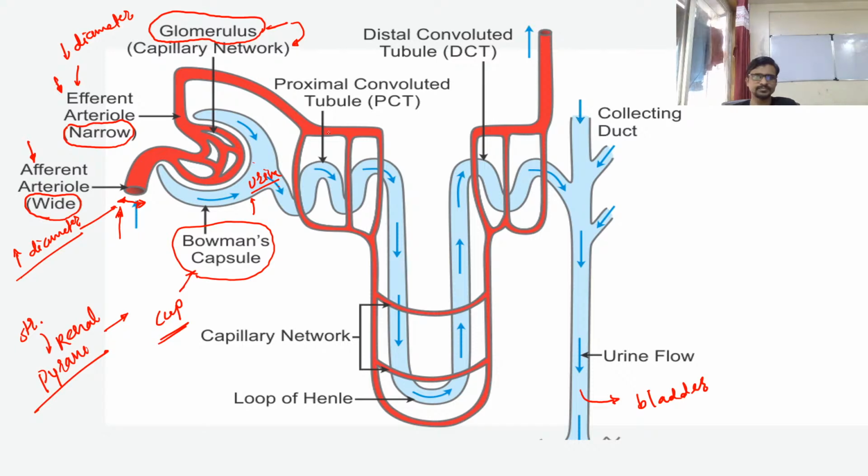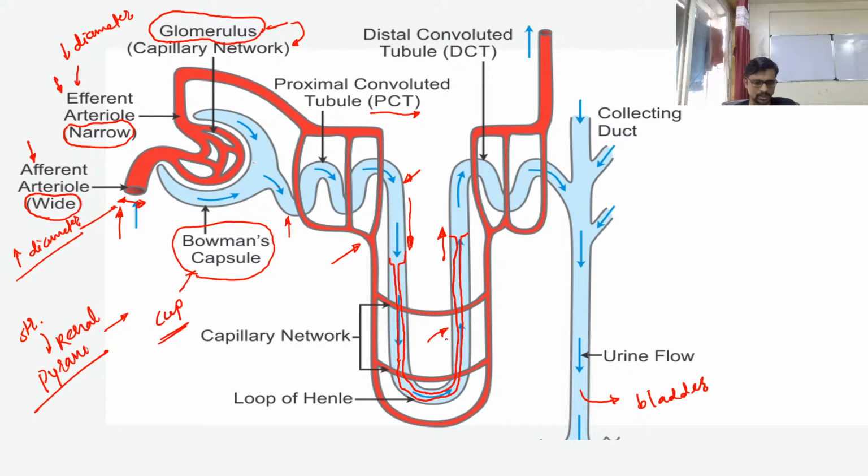So let's see the most folded part of your nephron, or the renal tubule. It's a renal tubule, that is nephron. So this part of the nephron is more folded, and it is not shown correctly in the diagram. In the loop of Henle, the diameter of the tube is very narrow, and when it enters into the DCT, it is again wider. Okay, so the tube is narrow here, but the diagram does not show it, but we know that.